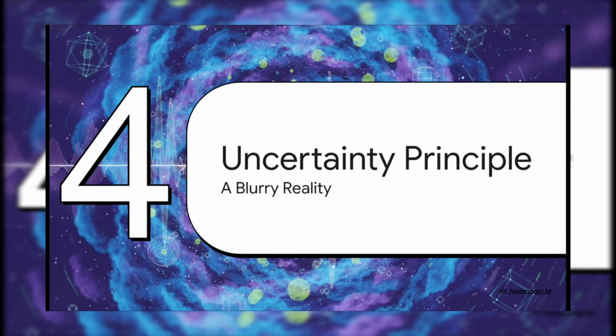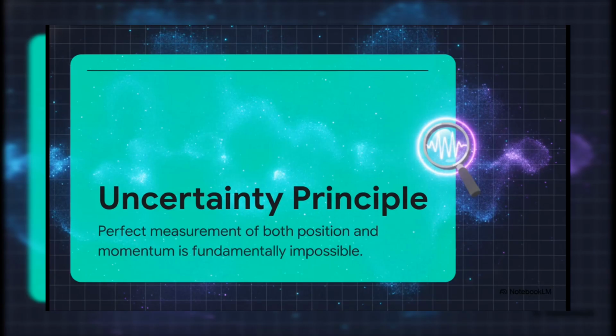Section 4. Uncertainty and Probability. So how do we make sense of a reality that literally changes when you look at it? Well, the crucial point is Heisenberg's uncertainty principle. This proves that achieving a perfect measurement of a particle's position and momentum at the exact same time is fundamentally impossible. And to be clear, it's not because our microscopes or detectors aren't powerful enough. No, it is a strict, hard-coded rule baked right into the fabric of the universe.